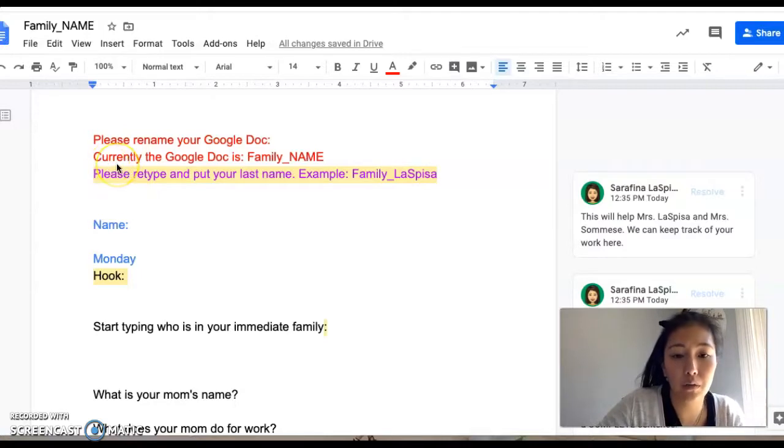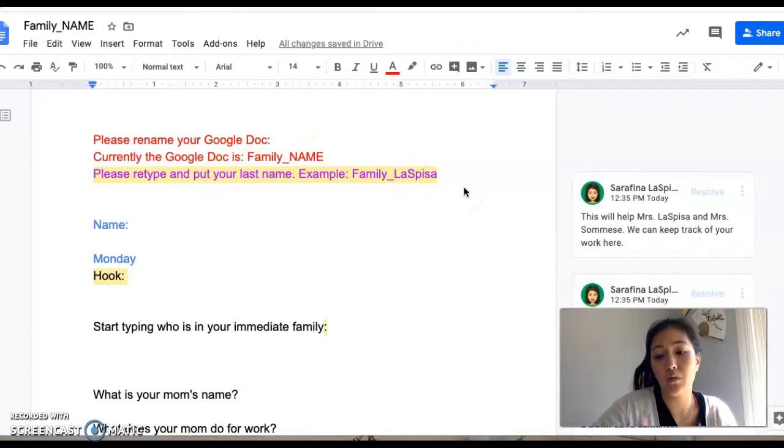So currently, the Google Doc here is the name family and then underscore your name. What I want you boys and girls to do, the first thing is you need to retype and put your last name in. So I should see family underscore and then your last name. So mine says family underscore Laspiza. So for example, again, family underscore Griffin, family underscore Sprayberry, family underscore Forsyth. You know the drill, boys and girls, okay? So I want you boys and girls to make sure you put your last name in there so I know whose it is as well as Miss Samisi.